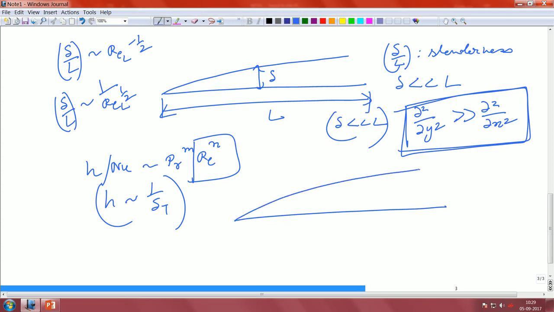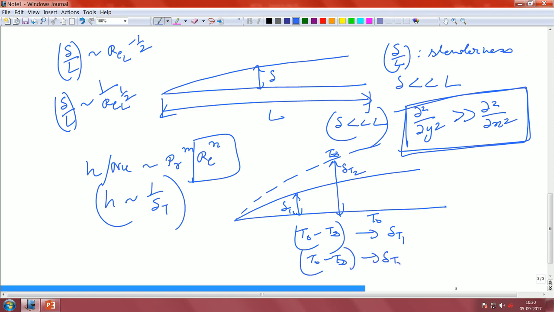That is because if your thermal boundary layer thickness is small, the slope obviously will be larger. Let us take these two examples. This is one thermal boundary layer, this is another thermal boundary layer. Let us call this delta T1 and this delta T2, two situations. The temperature from T naught to T infinity remains the same. So, you have a variation from T naught minus T infinity over a distance of delta T1, and the same variation over a distance of delta T2.